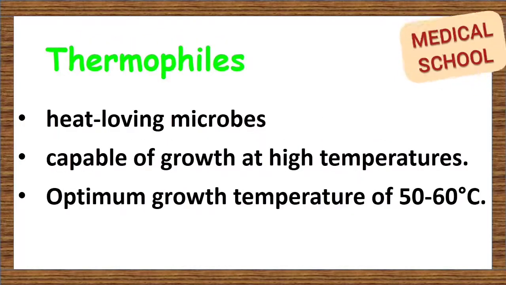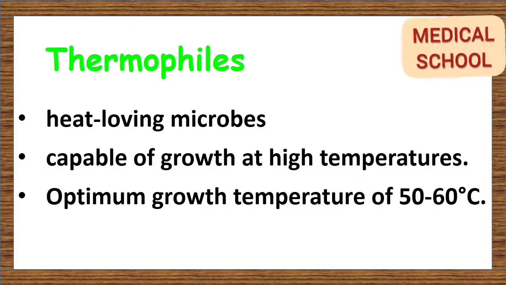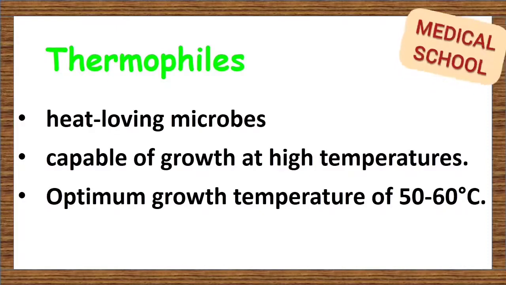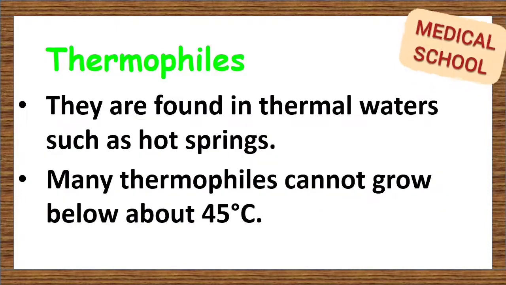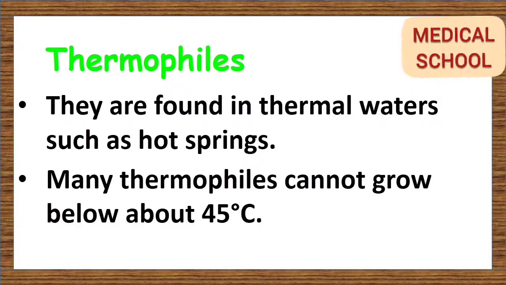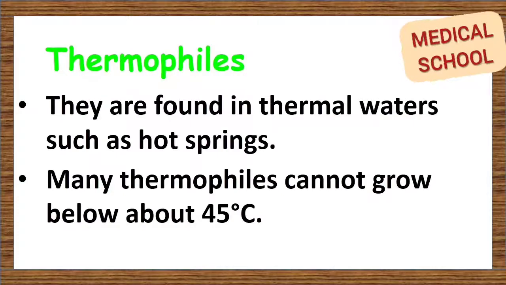Thermophiles. They are heat-loving microbes. These microorganisms are capable of growing at high temperatures. Many of these organisms have an optimum growth temperature of 50 to 60 degrees. They are found in thermal waters such as hot springs. Many thermophiles cannot grow below about 45 degrees.